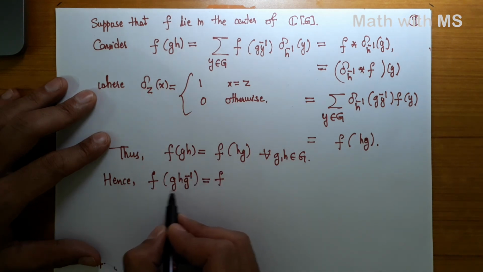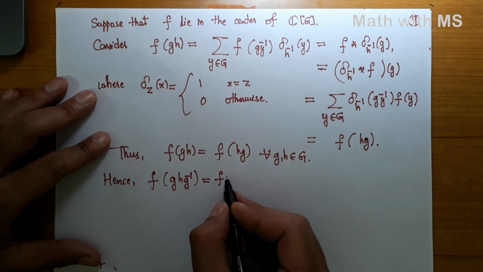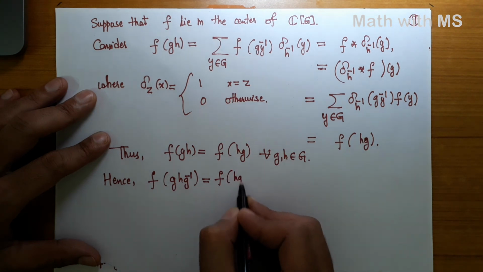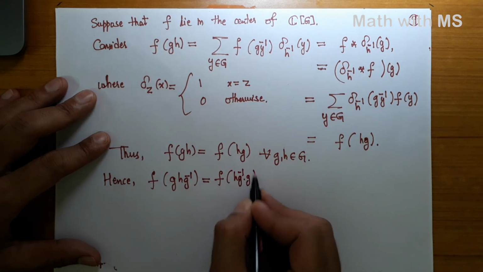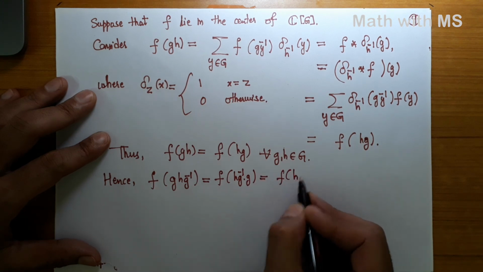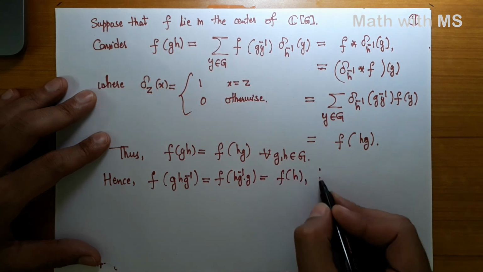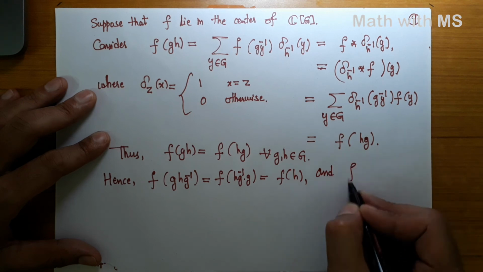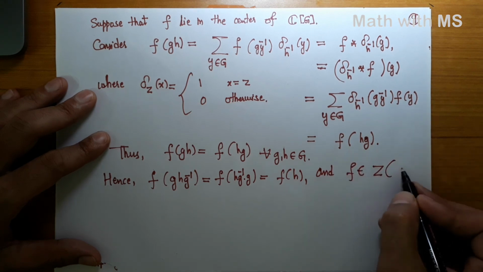View g as one element, hg inverse as second element. It should be same as F of hg inverse times g, which is just same as F of h. And thus F lies in Z of CG.